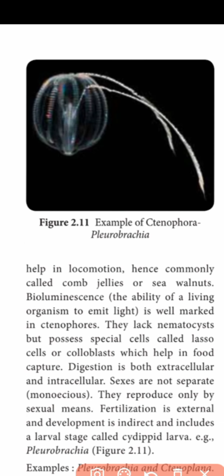Bioluminescence, the ability of a living organism to emit light, is well marked in ctenophores. We all know that bioluminescence is the ability of an organism to emit light by its source. So this character or feature is well marked or specialized in ctenophores.